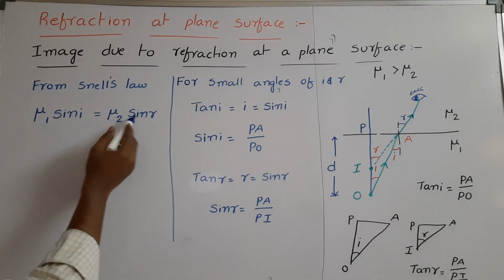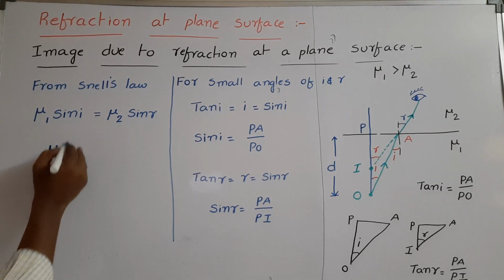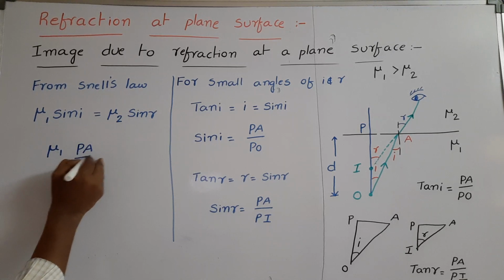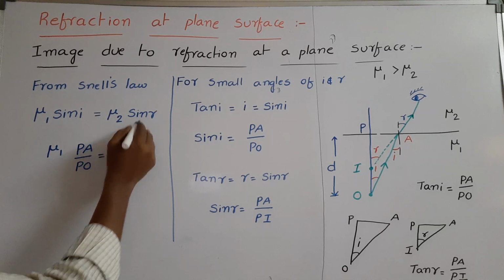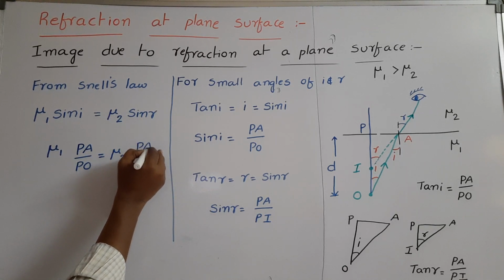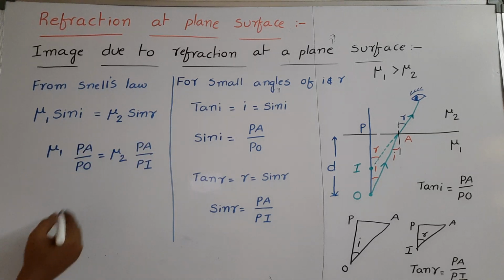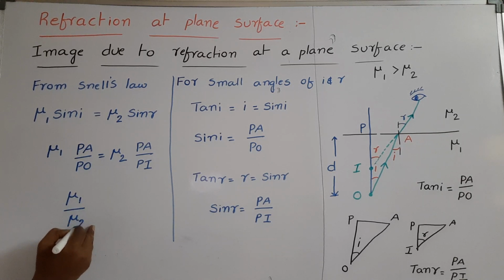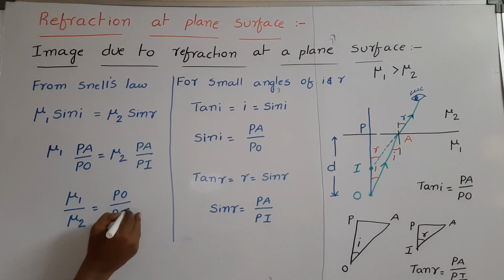So mu1 sin I is equal to mu2 into sin R. From this, mu1 into PA by PO is equal to mu2 into sin R, and sin R is equal to PA by PI. PA gets cancelled. Cross multiply, then we get mu1 by mu2 is equal to PO by PI, we can write.